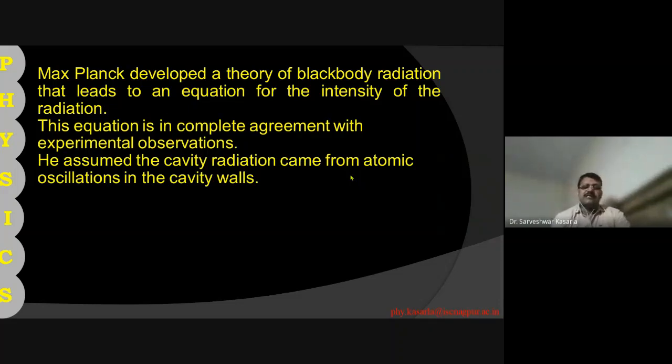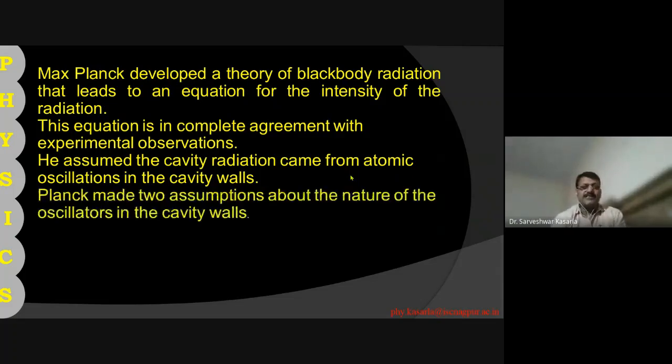Let us discuss this part in detail in the next lecture. That means the black body contains radiation, and that radiation comes from the vibrations of atoms. Due to the temperature, atoms start vibrating, and that vibration gives out the radiation.